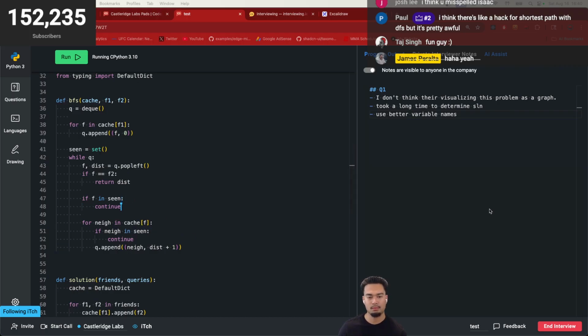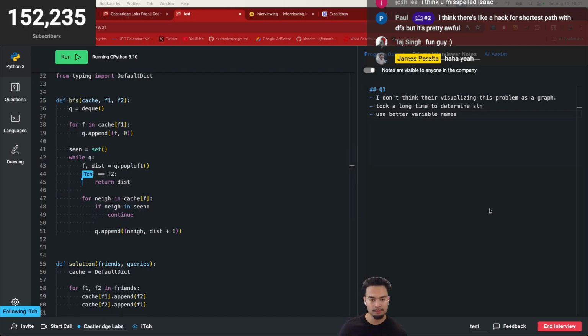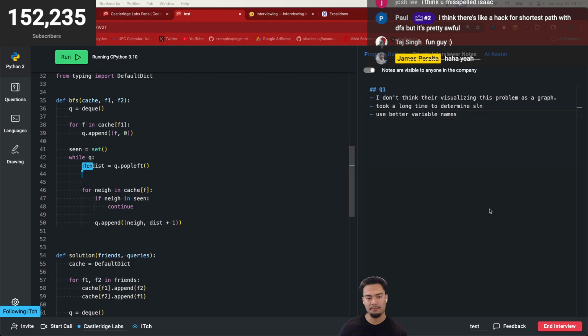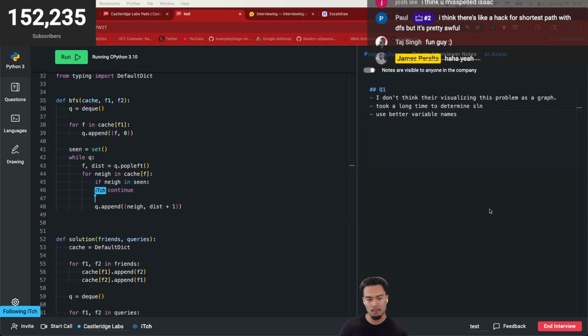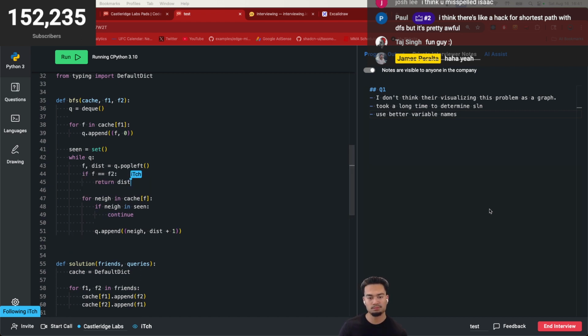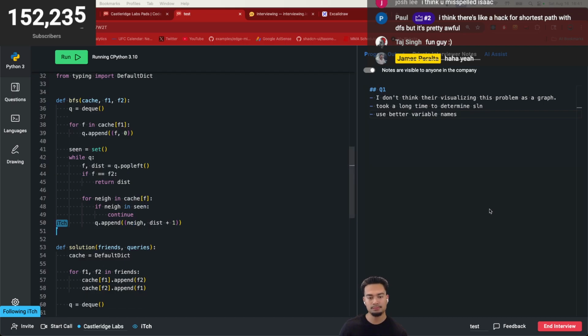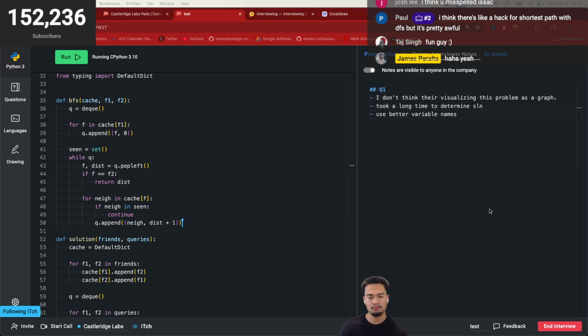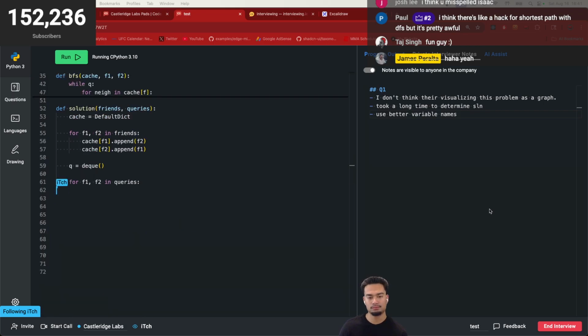The optimization I actually just thought about was, because it's not going to matter because we're not going to add this, I'm going to move this also, and then I'm essentially going to do if f, or rather, should it be f or neighbor? Actually, no, I'm just going to leave it the way it is. Yeah, so this would definitely be my solution.